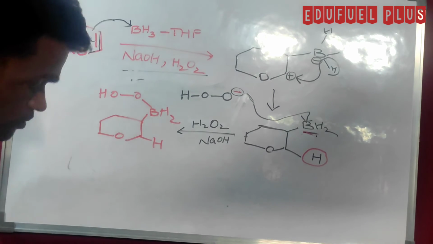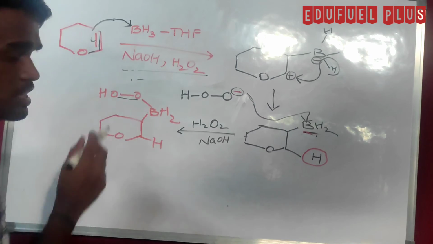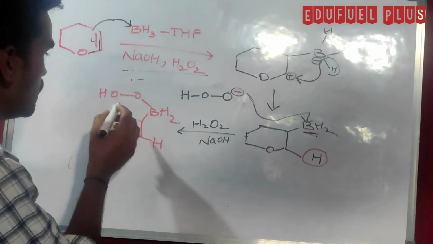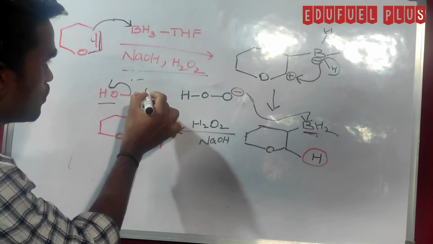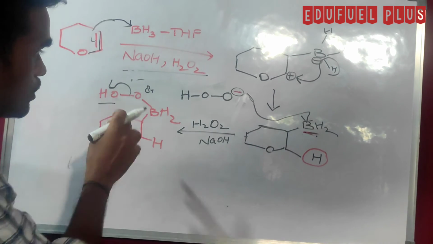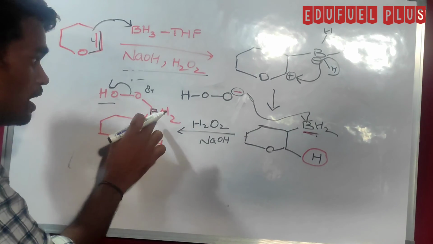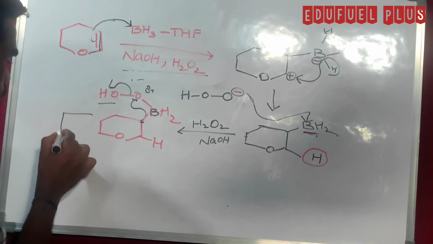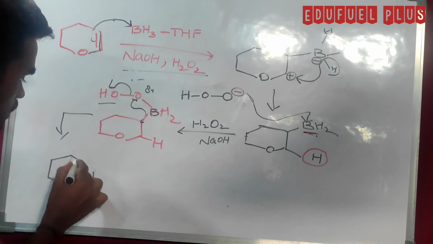Here we have a sigma bond between these two oxygens, which is very weak. So the breakage of the sigma bond takes place very easily and the elimination of hydroxide ion takes place, and this oxygen gets some positive character. To stabilize this oxygen, the sigma bond between this carbon and this boron shifts towards this oxygen, and we have a product like this.